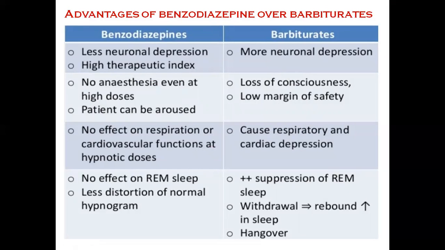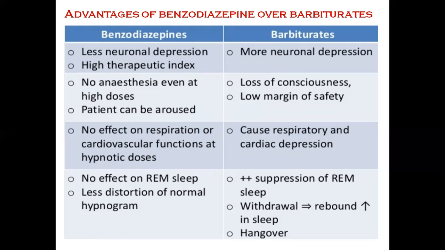Here we also call some advantages and disadvantages. Here are some advantages of benzodiazepines over barbiturates. Benzodiazepines cause less neuronal depression, and they have a high therapeutic index, which helps to use a minimum dose. But in case of barbiturates, they are more neuronal depressors.